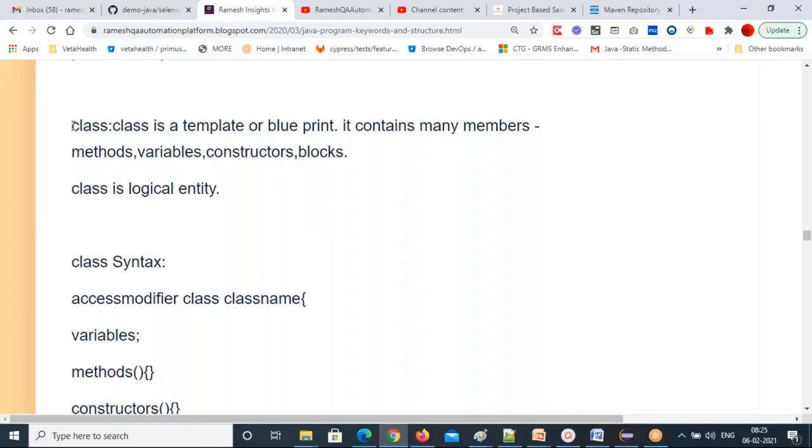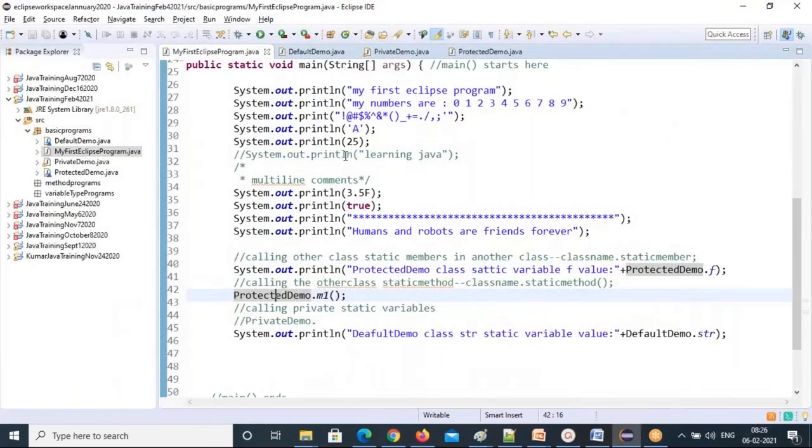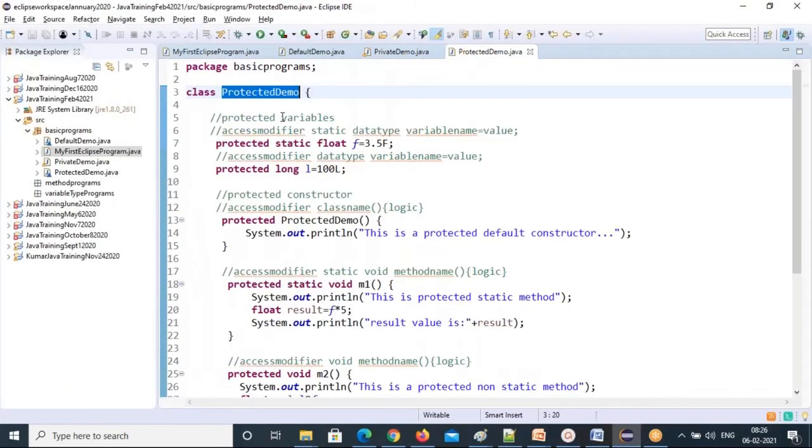Okay, let's move on. What is a class? A class is a template or a blueprint. It contains many members. What members can you write inside the class? Methods we have written, variables I have shown you, constructors I have shown you, and blocks I didn't show you, but I'll show you the blocks also. So this is the class structure. Yesterday I explained, and today one more time I'm showing it theoretically. See that? This is the class.